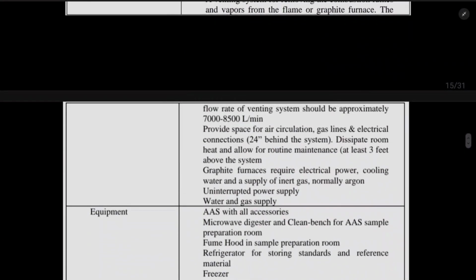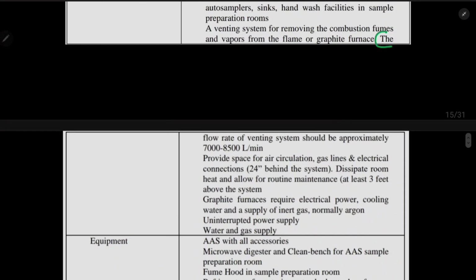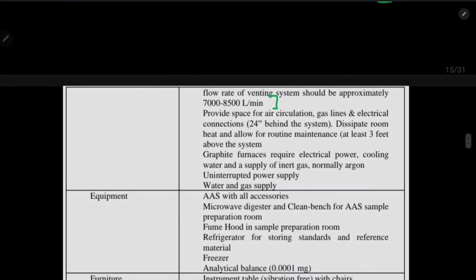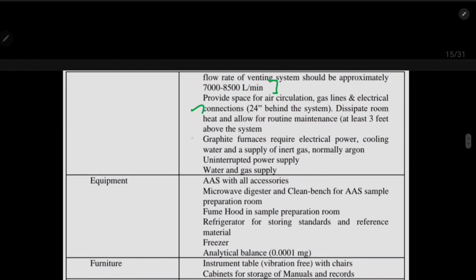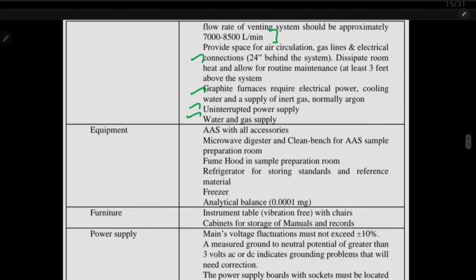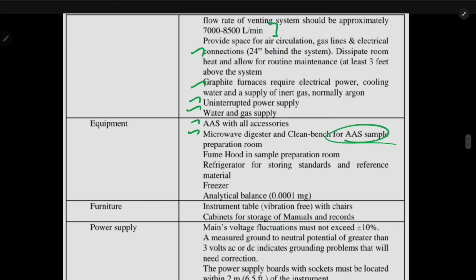So the flow rate of the venting system should be 700 to 8500 liters per minute. Okay, and air circulation should be provided, and graphite furnace should be provided, uninterrupted power supply, and water and gas supply. And the equipment is basically simple. We need AAS, then microwave digester, and clean bench for AAS sample, because it can affect the quality of the sample if the bench is not clean. Okay, flow mode in the sample preparation room, and then refrigerator, freezer, and analytical balance.